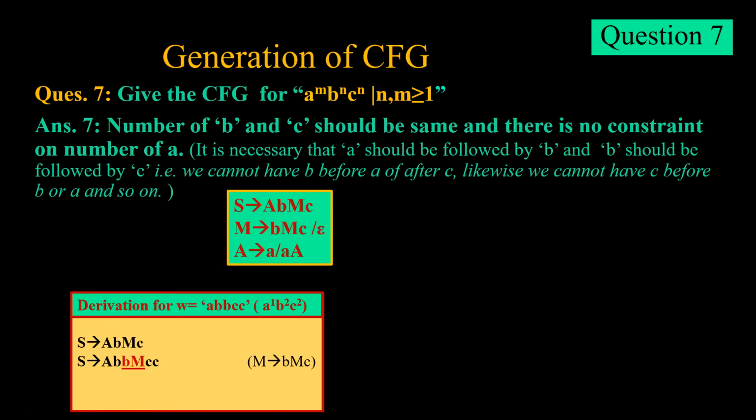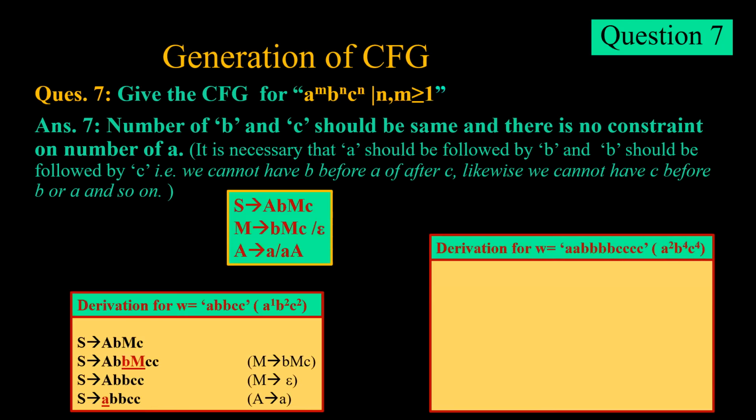So we will replace this middle M with bMc. Number of b and number of c are same. We are now replacing M with epsilon, and now we start off with A. In A we have only one small a, so we are replacing that. Capital A tends to small a.